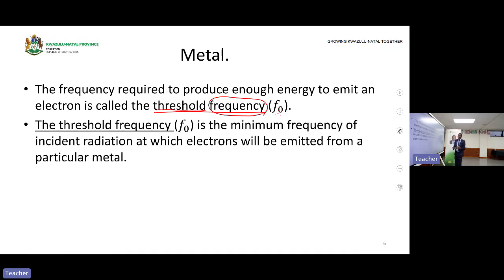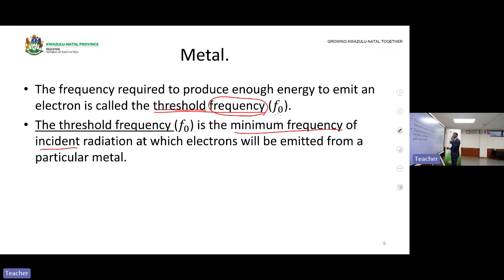If the electron gets a frequency that is less than the threshold frequency, this means it won't be emitted from a metal surface. The threshold frequency is the minimum frequency of incident radiation at which electrons will be emitted from a particular metal.